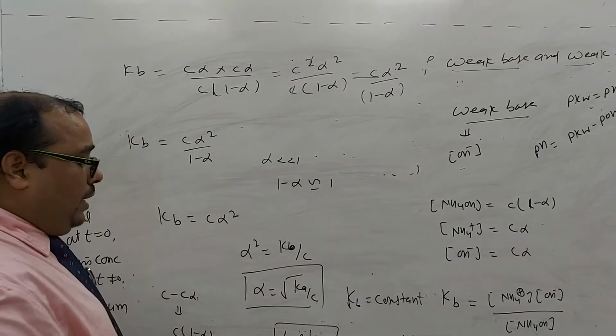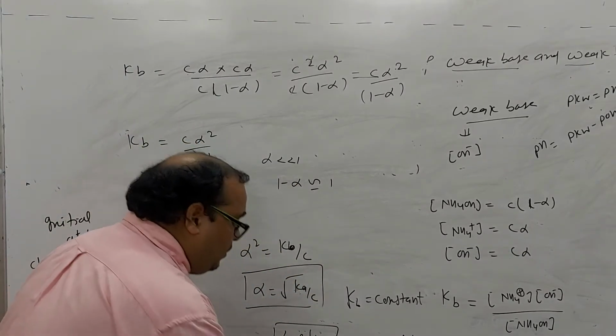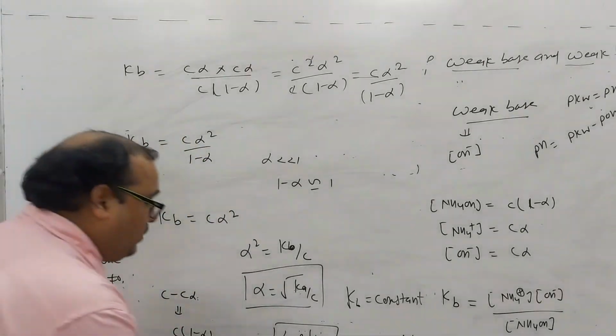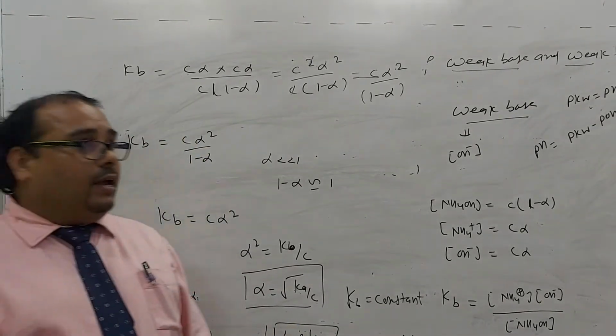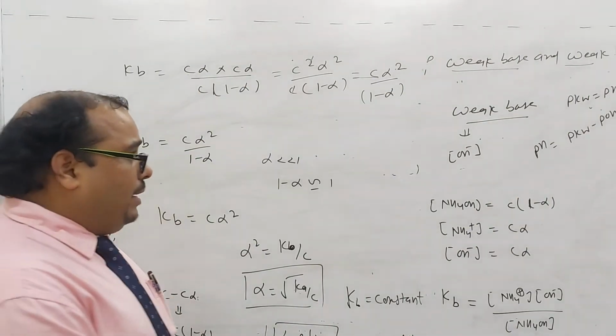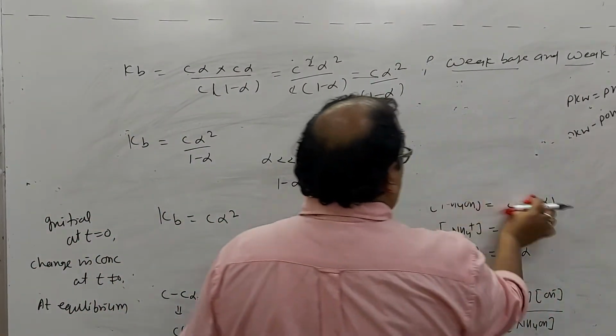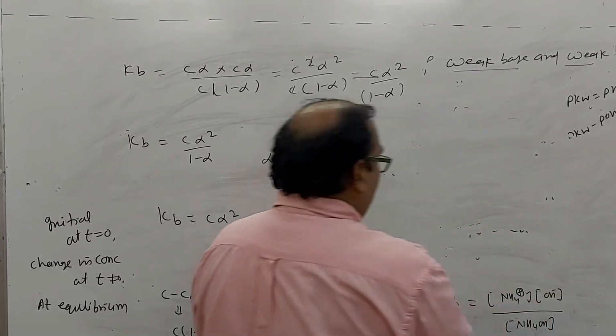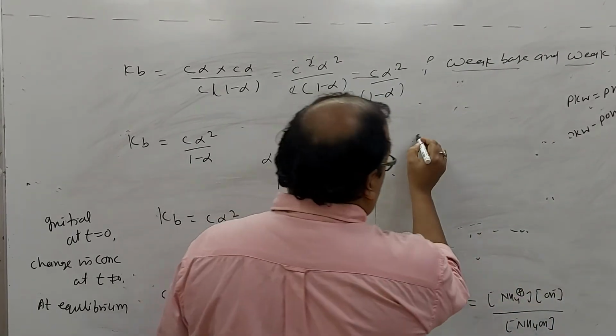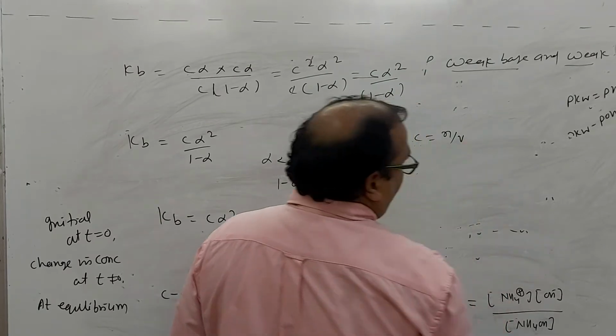If you increase the concentration of the weak acid or weak base, obviously the degree of ionization will decrease. What does it mean? We can write one more form. You know that concentration C is the number of moles per unit volume.